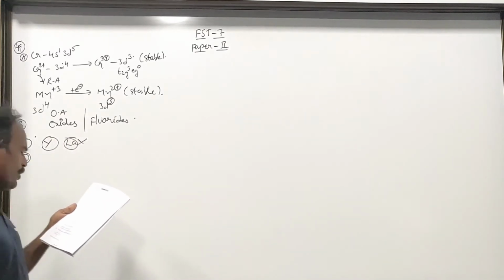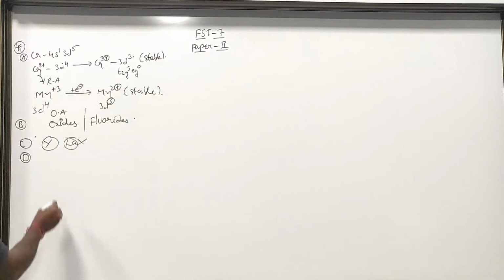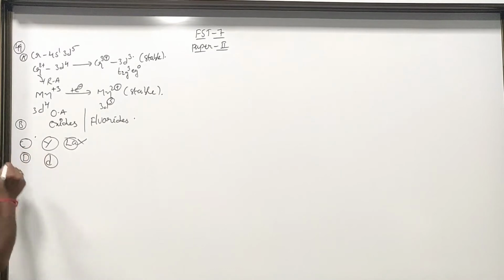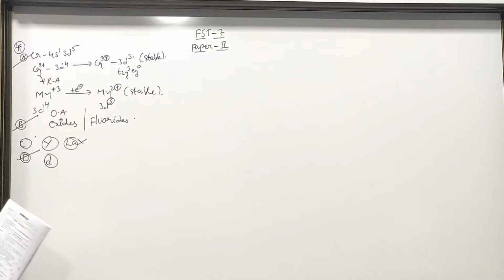Option D: D block elements show variable oxidation states. Yes, true. Not only D block elements but F block elements can also show it. Therefore A, B and D are true.